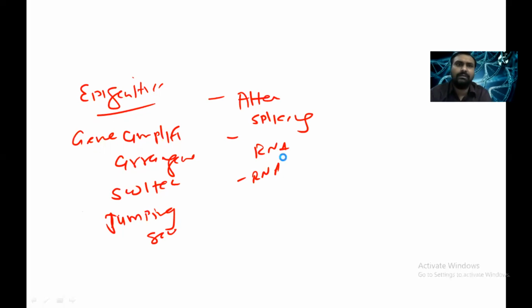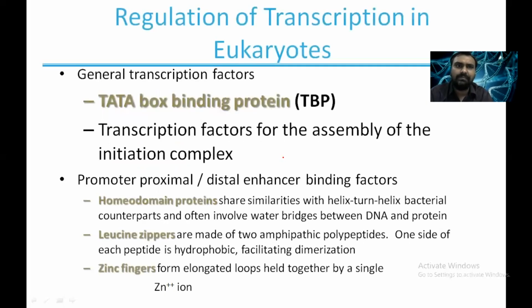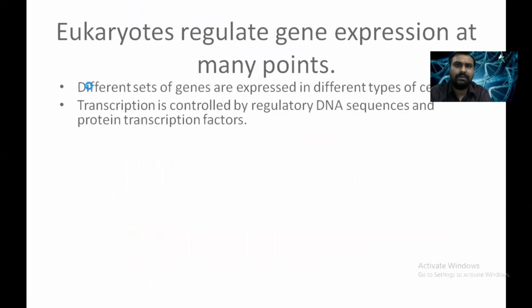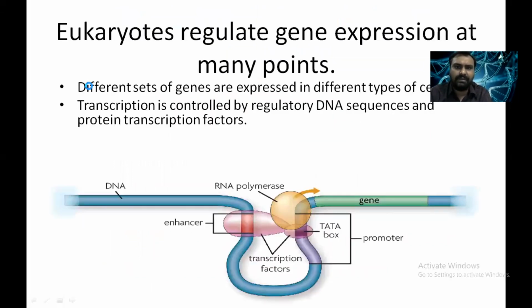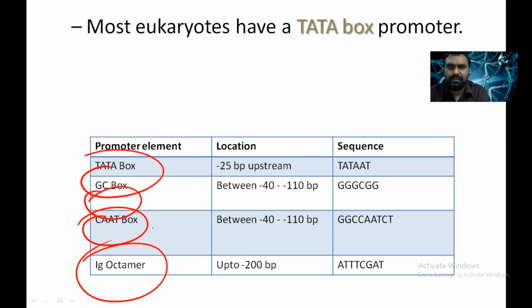They will bind with the DNA. We have seen in transcription the TATA binding proteins, which bind with the transcription factors. At the promoter regions there is a TATA box, GC box, CAAT box, and octamer in DNA.